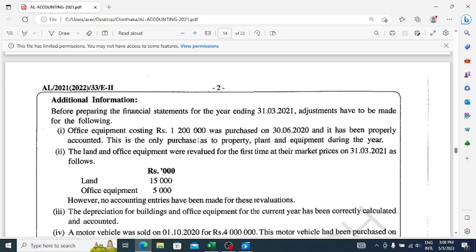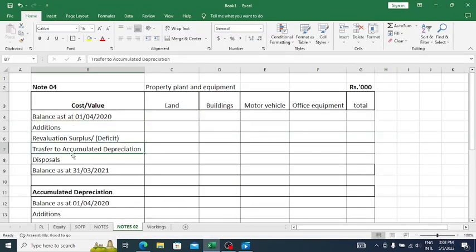So this is relating to the property, plant and equipment note. We'll see how to prepare the note for PPE. Okay, I already prepared it. This is the note you have to prepare for property, plant and equipment. Here there are two things mainly you have to identify: cost and accumulated depreciation, and show them separately, right?